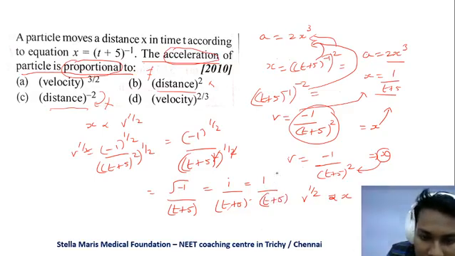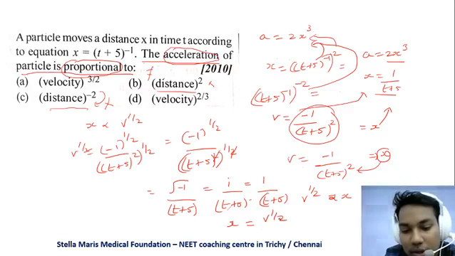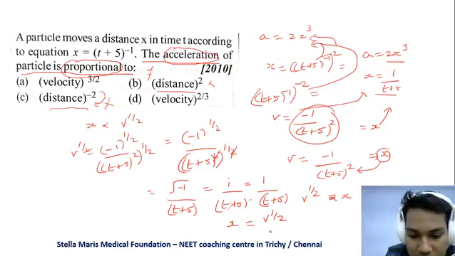So it gives x. Okay, so x is equal to v power 1 by 2. So x is proportional to v power 1 by 2. When x is this proportion, then velocity is of this proportion.